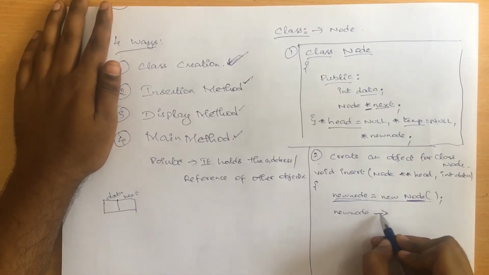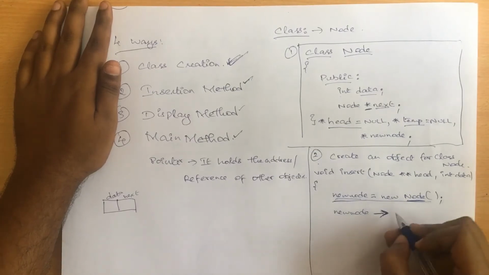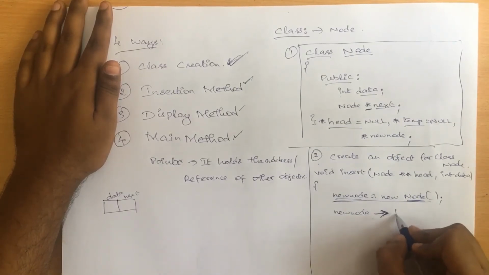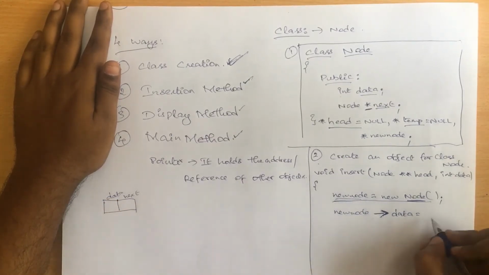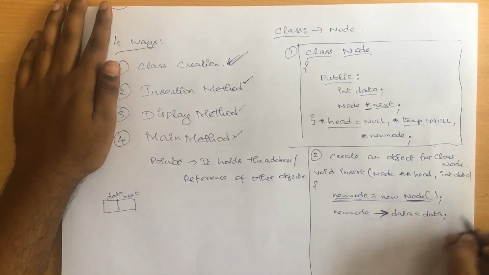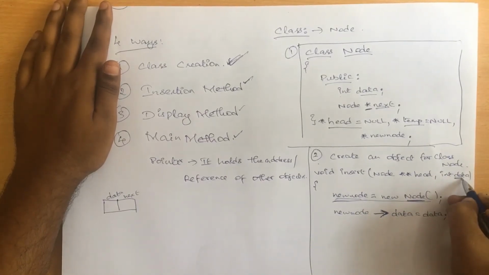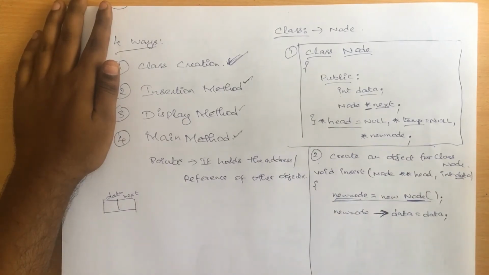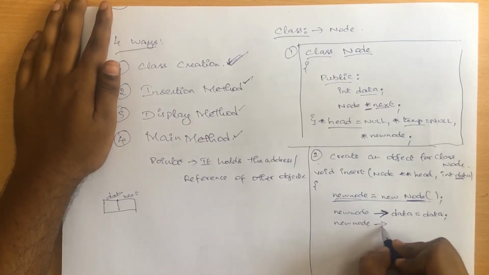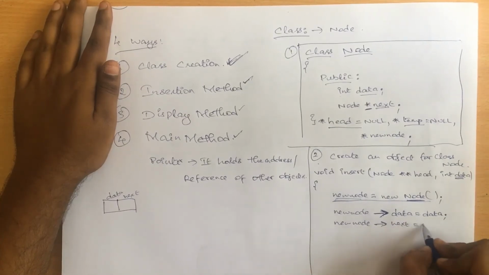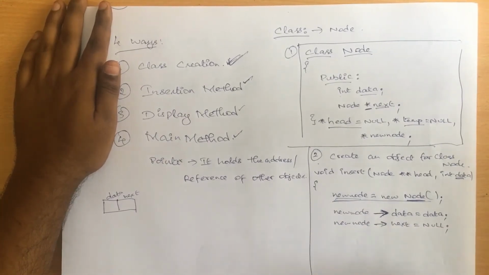So new node's data: this arrow mark is called the membership operator, which points to data. In the new node compartment, in the data block, I want to modify it as data, where data is nothing but what we'll be passing from our main function, right? As of now just understand what I'm writing here, and when it comes to program execution you will understand it in depth. Followed by this I want to give new node of next equivalent to null. So new node of next should be equivalent to null. Now what will happen is, for example, assume that I am passing the number 10 from the main function.